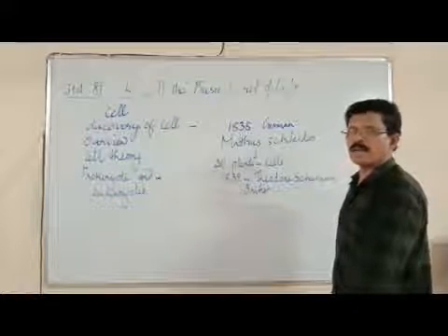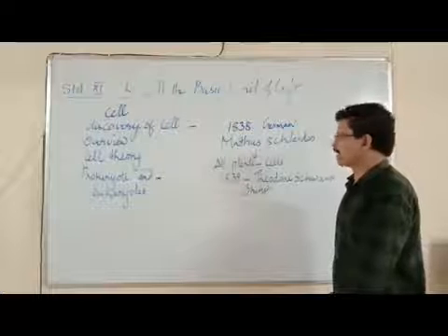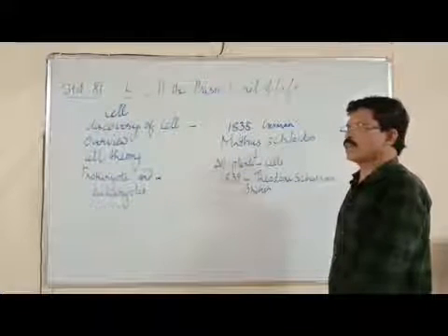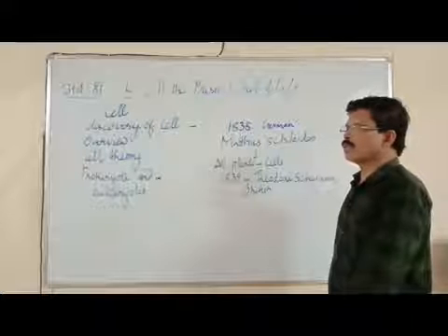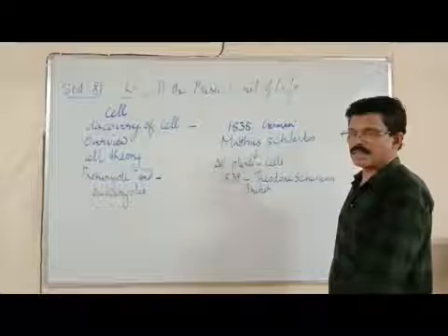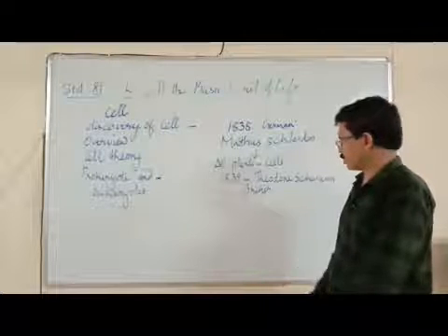Thin membrane, later on we call the plasma membrane. And he also indicated that all cells are generated from pre-existing cells.